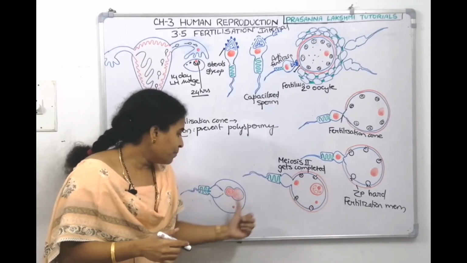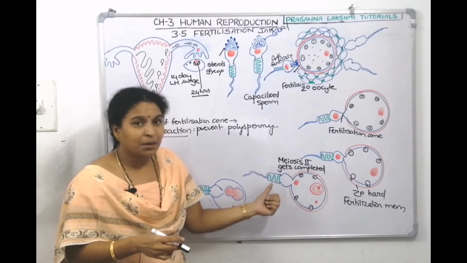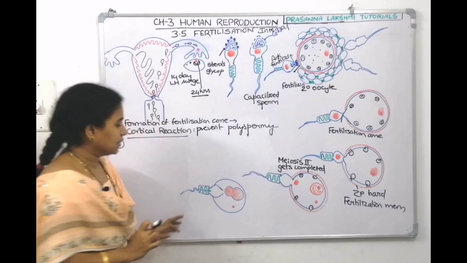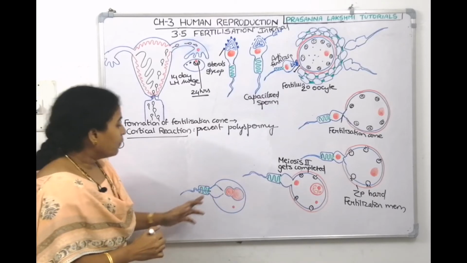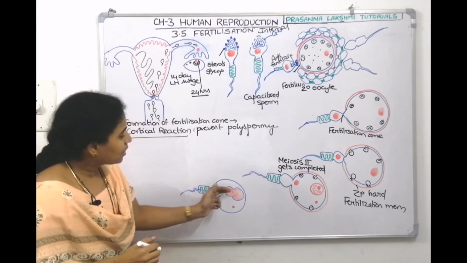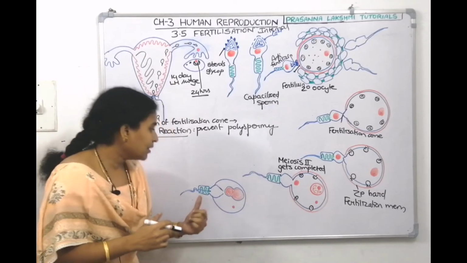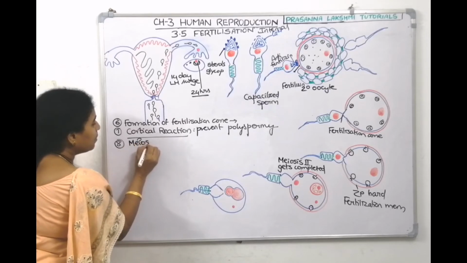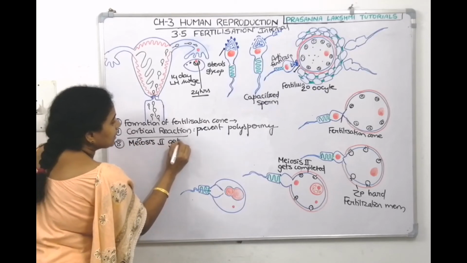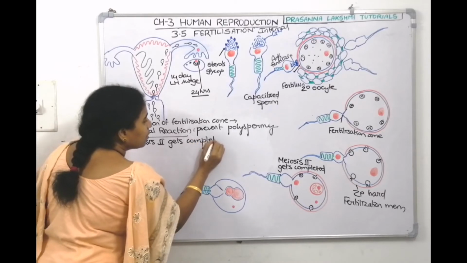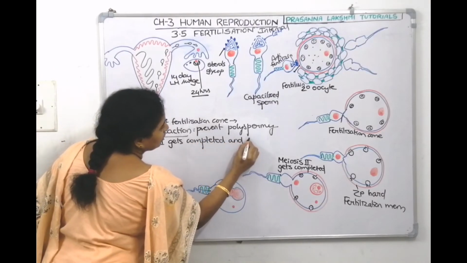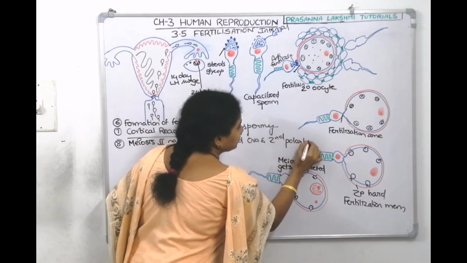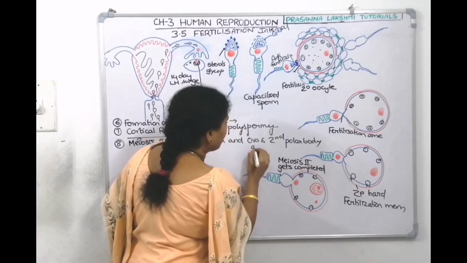Now this second polar body will degenerate. Does the complete sperm go inside? No. The sperm goes inside only till the head region. The proximal centriole and the male pronucleus will go inside. Now you can see in this picture the next step, the 8th step: meiosis 2 gets completed, and the ova and second polar body are formed.